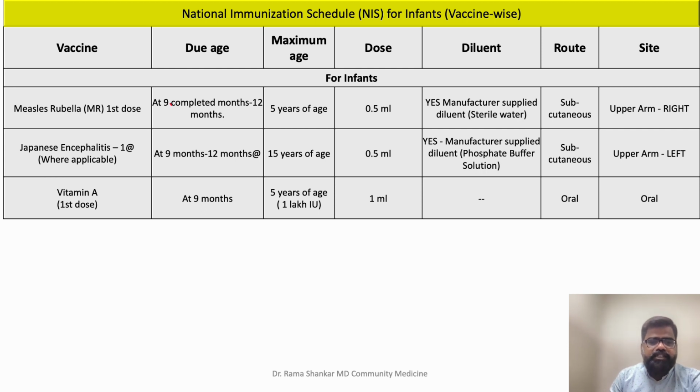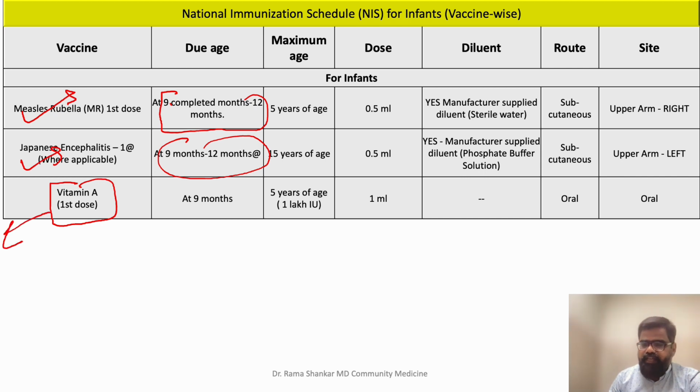Now the next due age is 9 to 12 months. So at 9 to 12 months you can see you are giving measles rubella, you are giving Japanese encephalitis where applicable, because Japanese encephalitis is not prevalent across the country. Wherever JE is endemic, we are using this, and vitamin A is also given. Let's exclude vitamin A now. We'll talk about vitamin A separately, right?